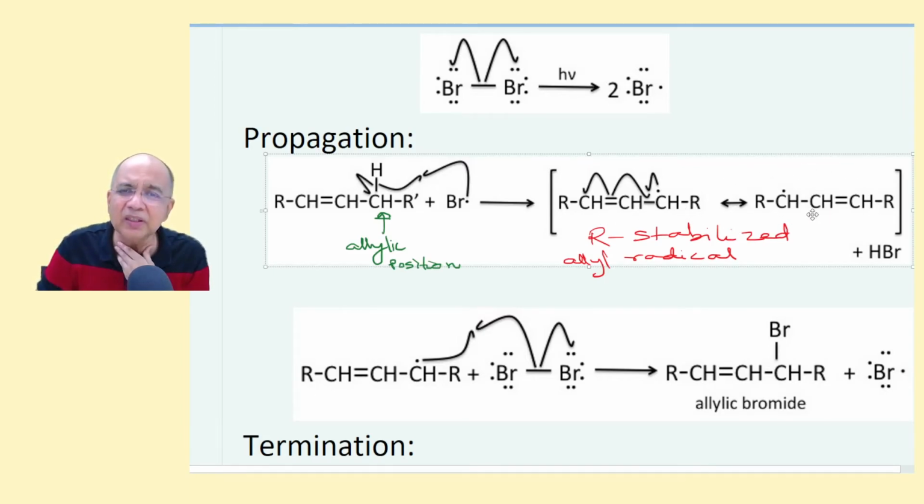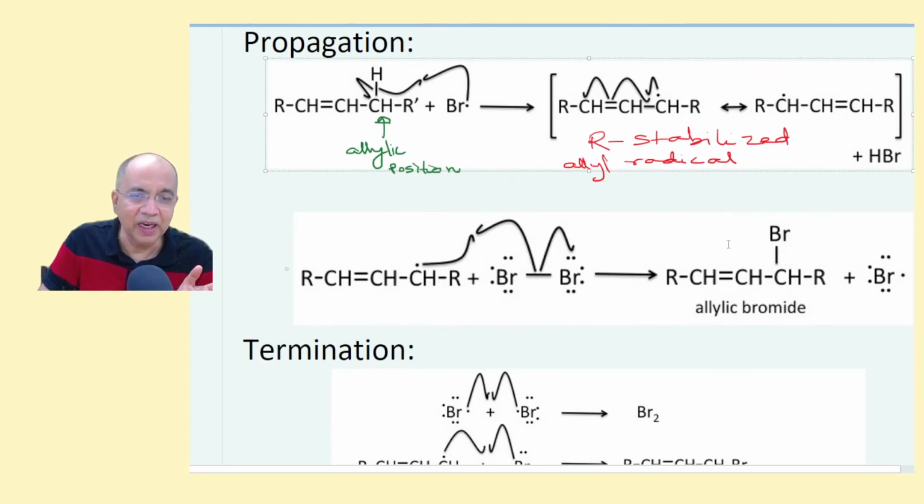This is not required. This was not required. This is a copy pasted thing. I would not have done it had I done it in my own handwriting. I would have avoided the resonance structures. I have written only R stabilized. What is R? R is the resonance stabilized allyl radical, and that in the second substep